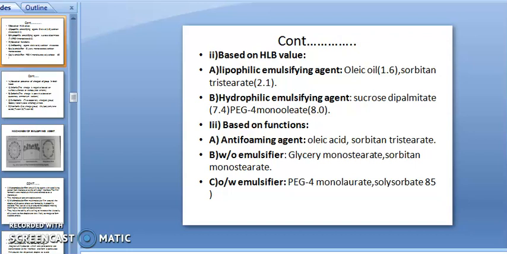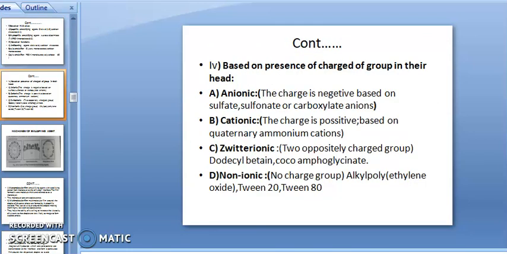Based on function: antifoaming agent, it has to prevent the foam. Oleic acid, sorbitan tristearate, WO type emulsifiers; glycerol monostearate, sorbitan monostearate. These are the examples. Then OW emulsifiers: polyethylene glycol 400 monolaurate, polysorbate 85.